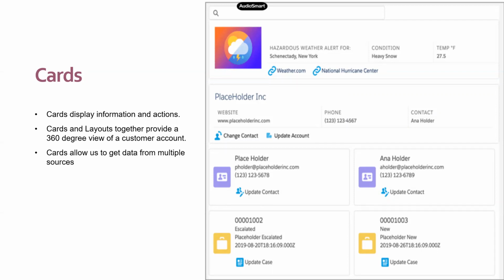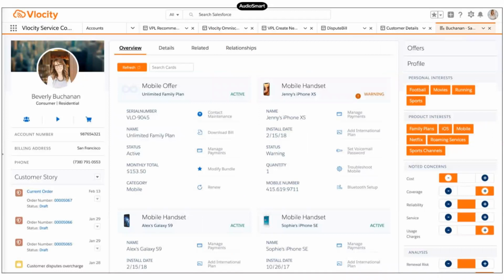Cards or FlexCards provide a 360-degree view of an entire customer account. This is an example of a card for a telecom operator. You could see in one single card, you can almost see the entire account overview. You can see the account details, you can see the previous order details, and on click of that, you'll be navigated to the respective order.